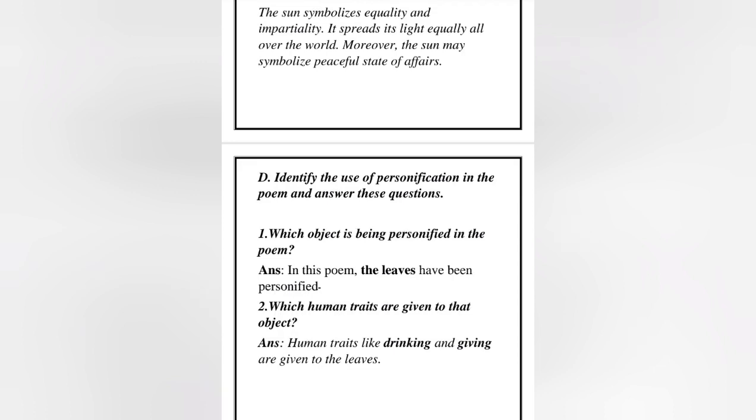Now moving towards the exercise, which object is being personified in the poem? In this poem, the leaves have been personified. Which human traits are given to that object? Human traits like drinking and giving are given to the leaves.